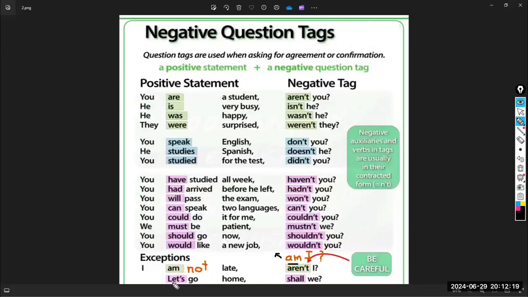And the second exception, if you have let's. Don't forget, guys, that let's is the abbreviation of let us. Please, let us. The abbreviation of let us is let's. So let's go home, you have to say shall we. So all the time, if you want to say let's, you have to use shall, please.